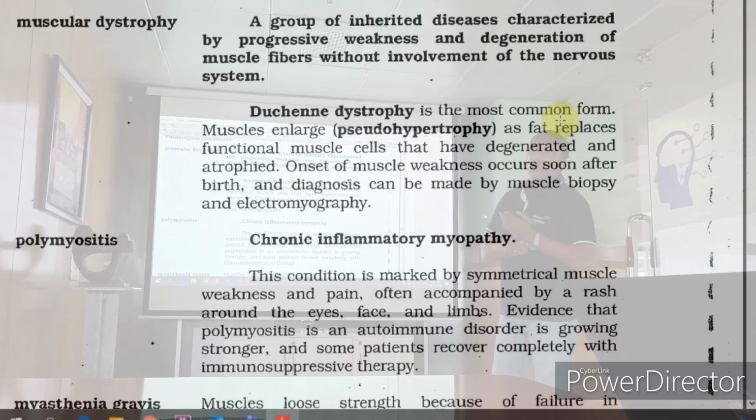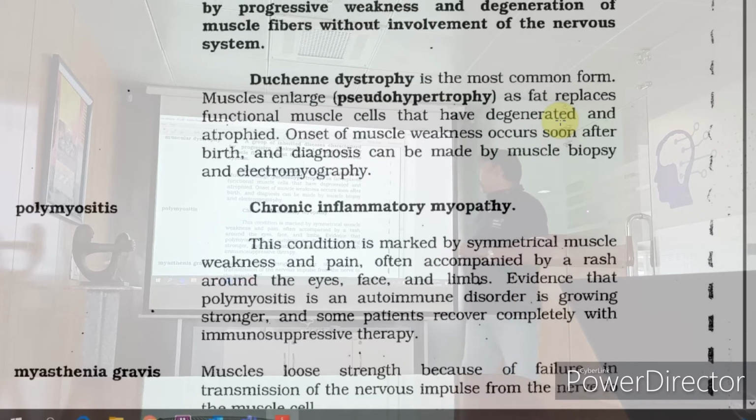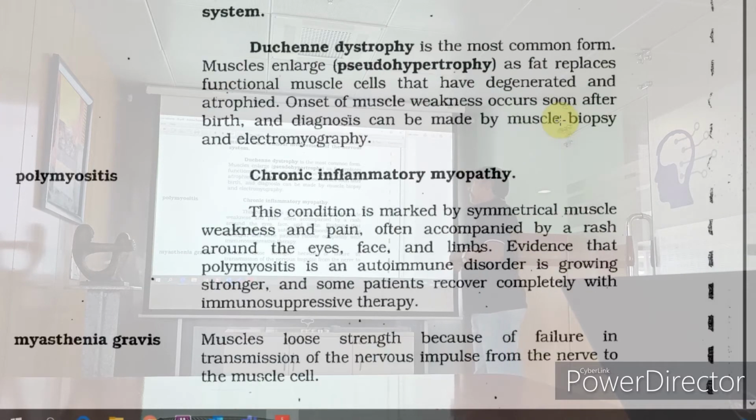EMG. EMG is electromyography. Poly means many, myo means muscle. Polymyositis is a chronic inflammatory myopathy, marked by symmetrical muscle weakness and pain, often accompanied by a rash around the eyes, face and limbs. It is an autoimmune disorder. Again, what is an autoimmune disorder? Where the antibody attacks the cell wall. Alright? Rheumatoid arthritis, remember we spoke about this. Some patients recover completely with immunosuppressive therapy.